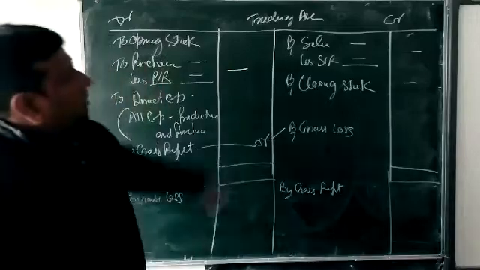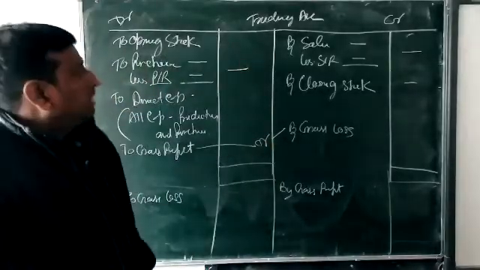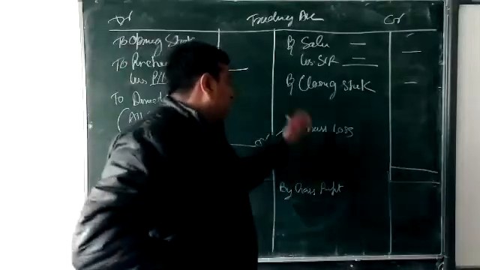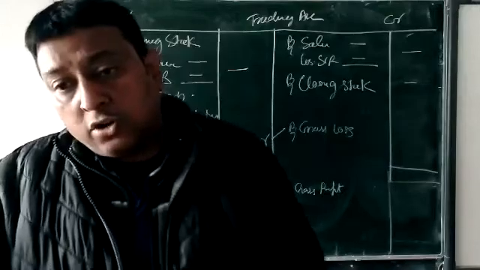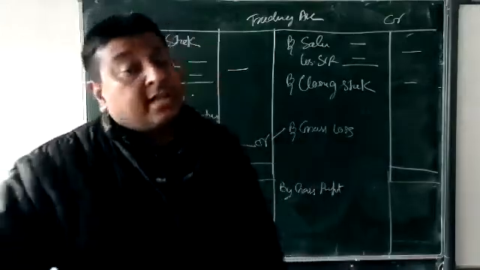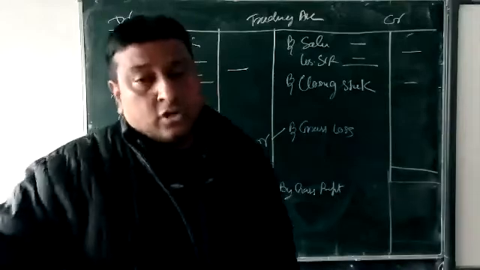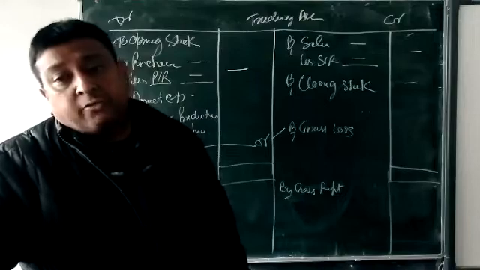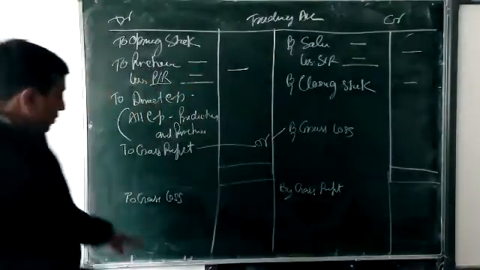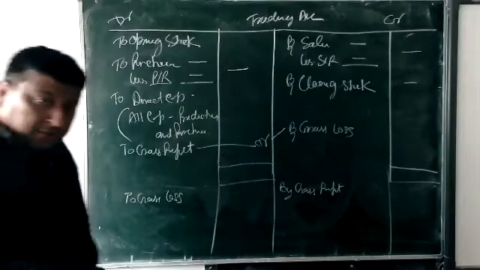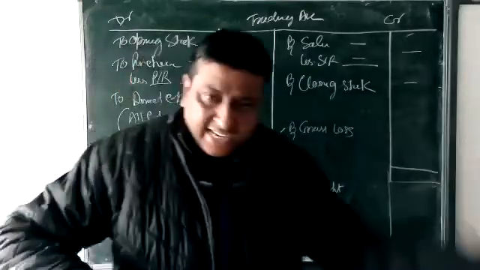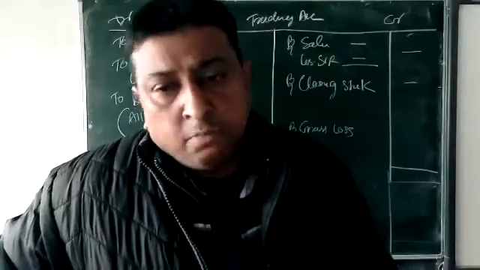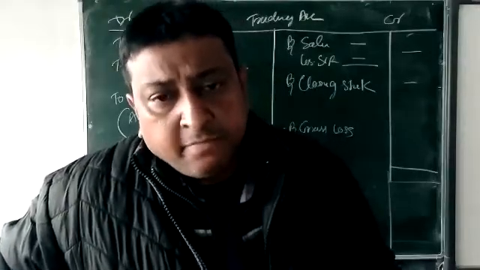Now we go for the sales. If any return is there, then less sales return. And if you have some closing stock, because you are not going to sell all the goods, that we put here, and take the difference. If the credit side is more, then in the debit side to gross profit. If the debit side is more, then on the credit side by gross loss. Okay, beta? This is the way we put it. Clear with the trading?